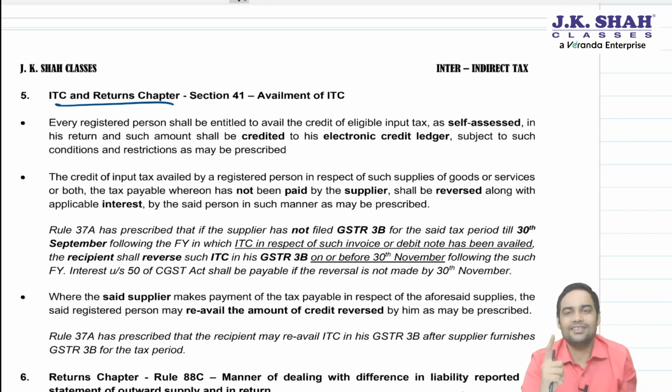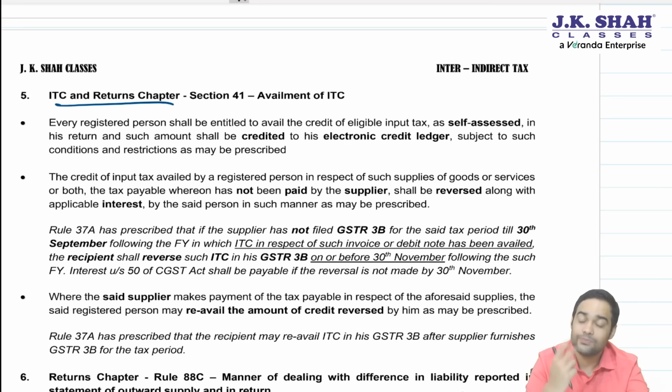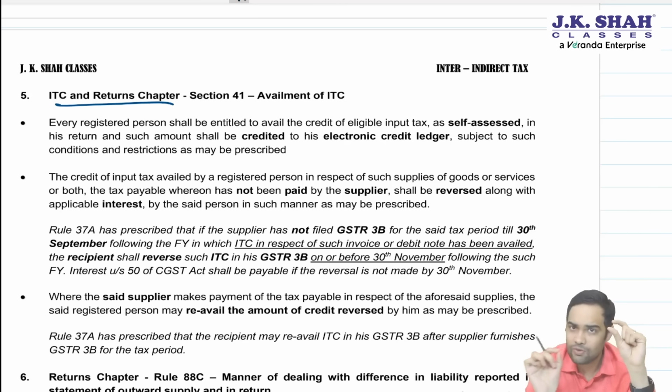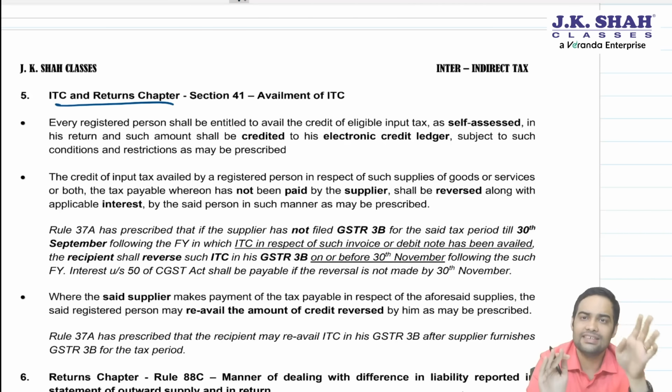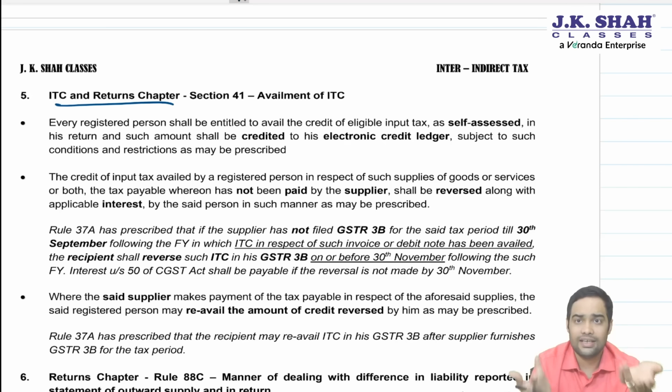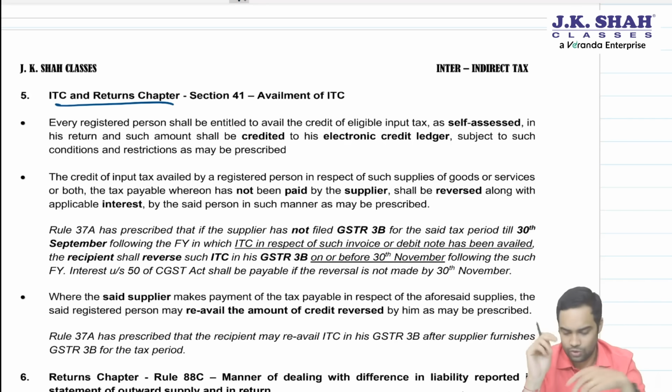One of the conditions is that the supplier should have paid the tax to government. Now, when we talk about supplier having paid the tax to government, section 41 used to allow ITC on provisional basis earlier. Then the word provisional was deleted and now ITC is availed on self-assessed basis. Self-assessed meaning self-determined. You will determine your ITC and you can take ITC. Now, how do we get to know whether we are taking ITC but my supplier has paid the tax or not? Now government has provided a mechanism for that. Let me take you through this mechanism.